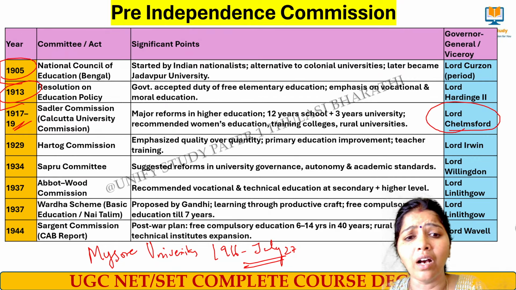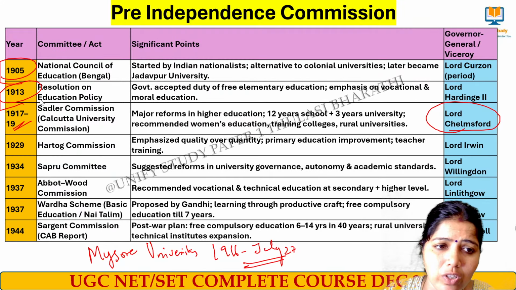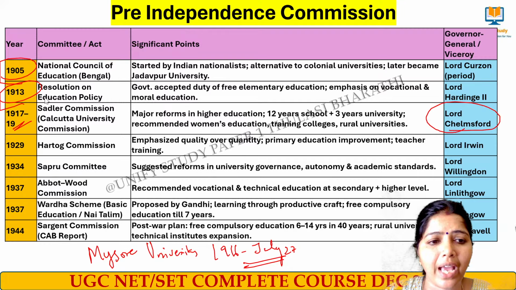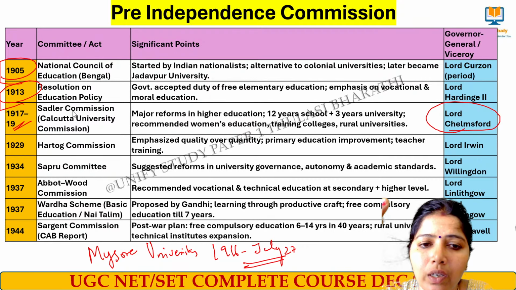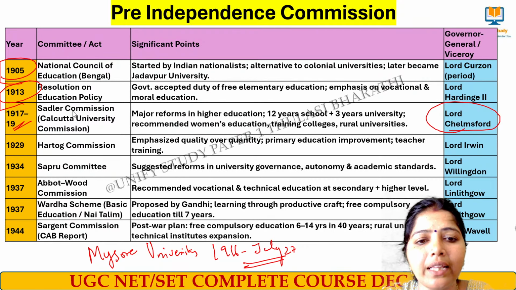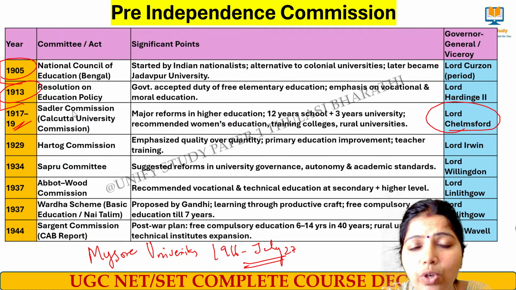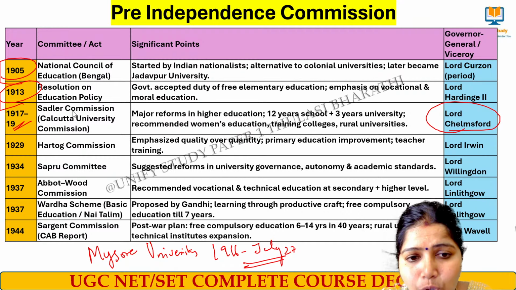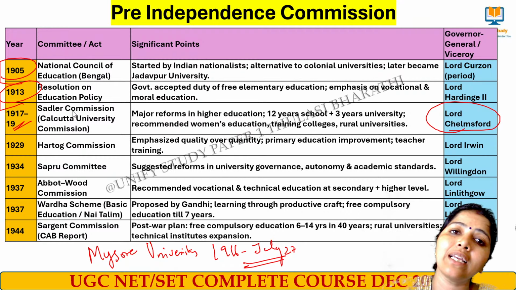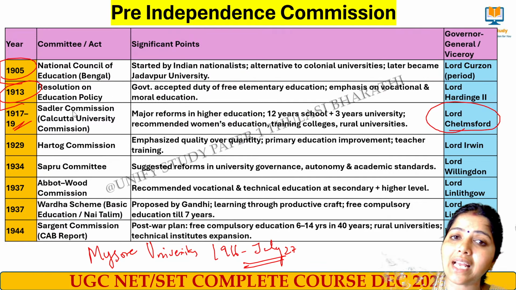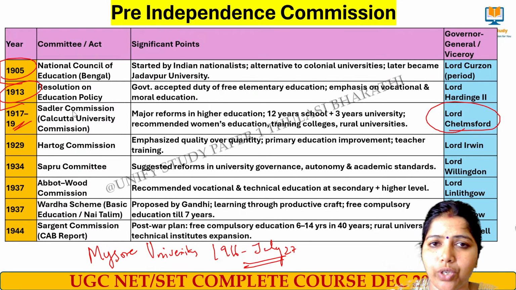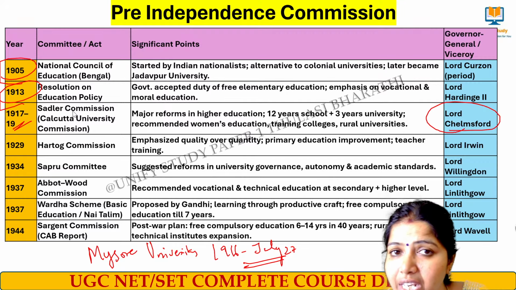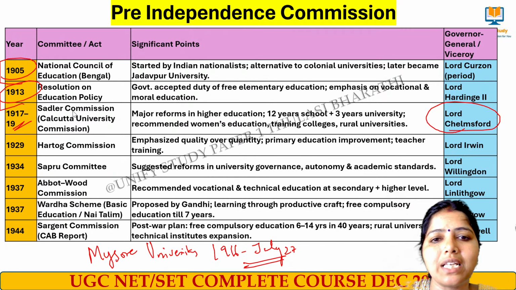Along with Mysore University, other universities were also started, for example Lucknow University, and then SNDT Women's College, Patna, Banaras Hindu University, in 1916. Aligarh Muslim University, 1920, but that was a name change. In 1875 itself there was a college called Anglo Muhammadan College, and that was renamed as Aligarh Muslim University in 1920.